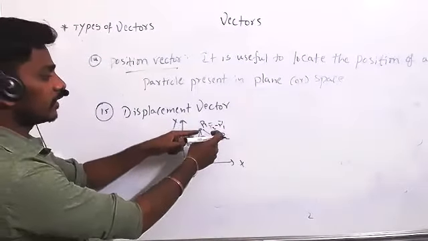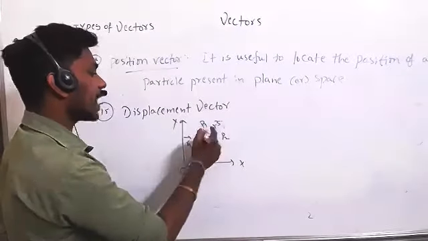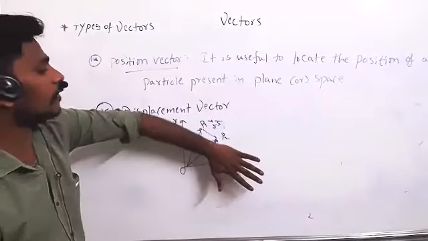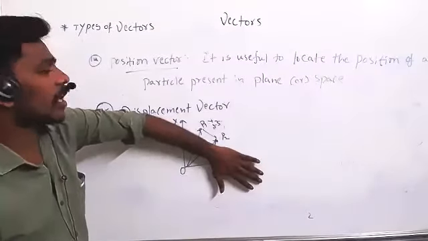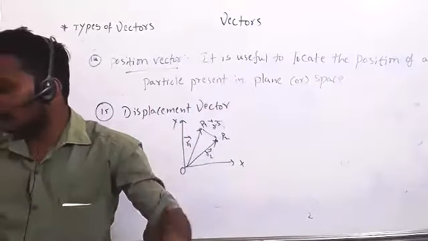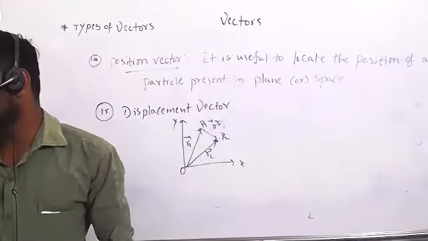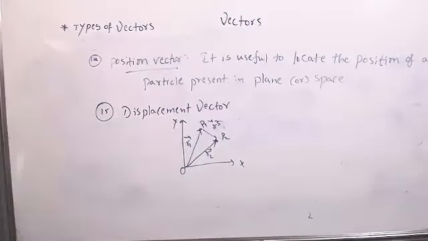If you want to take R3 distance, this R3 is from where? From P1 to P2, not from the origin. Leave the origin. The starting point is P1. So the starting and ending points are important. It is from P1 to P2.